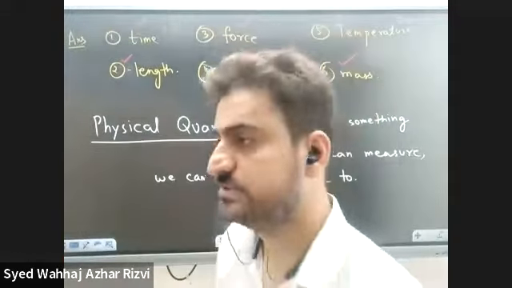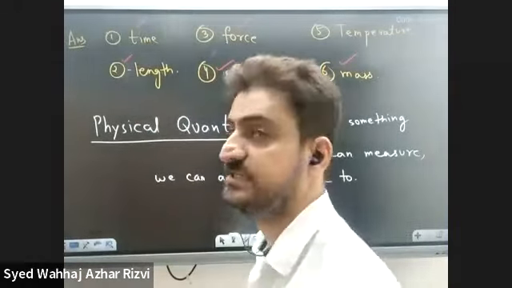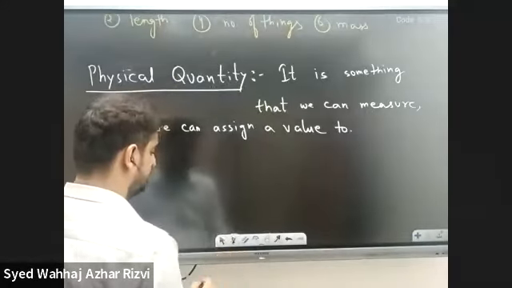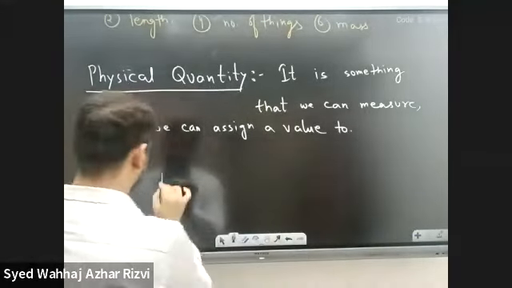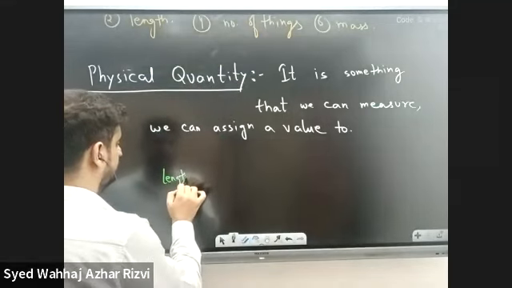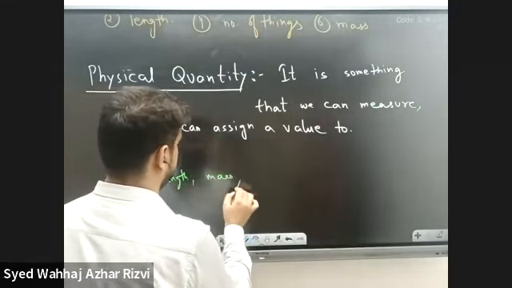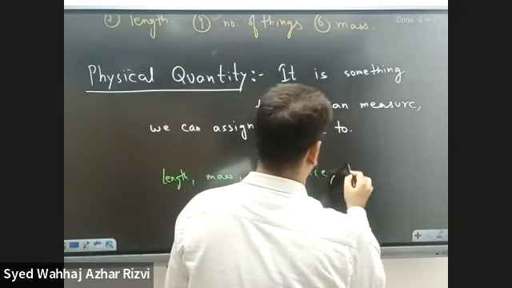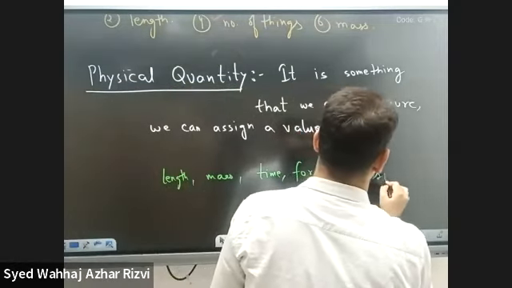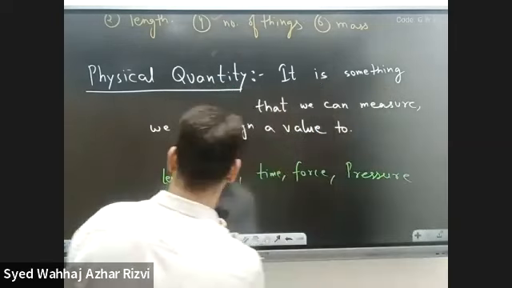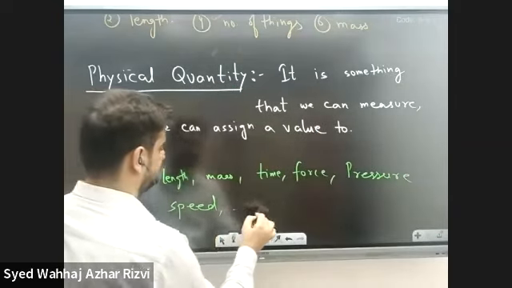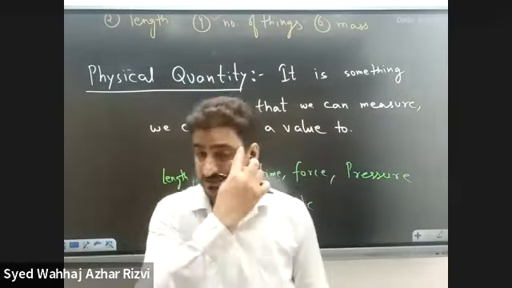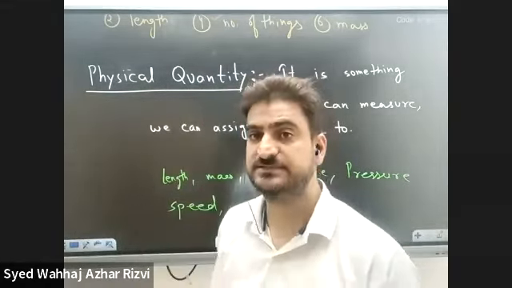Let's ask about what are the different physical quantities. What are the physical quantities that we can talk about? We can talk about length, mass, time, force, pressure, speed, and many more, etc. So are you able to understand this idea, what is a physical quantity?